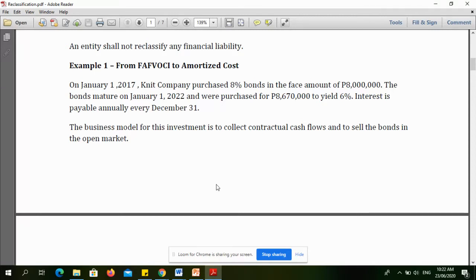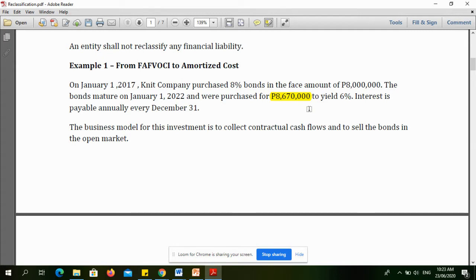So, okay, right now, we have the first problem: from FAFVOCI to amortized cost. As you can see, on January 1, 2017, Neat Company purchased 8% bonds in the face amount of 8 million pesos. The bonds mature on January 1, 2022 and were purchased for 8,670,000 to yield 6% interest.